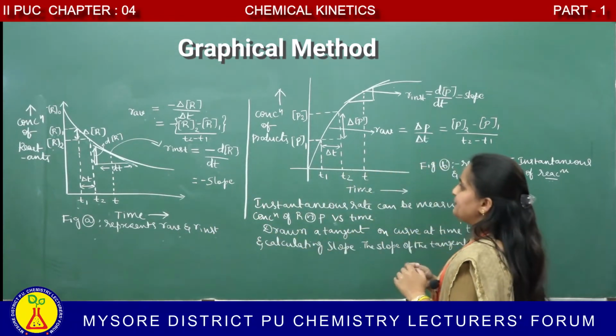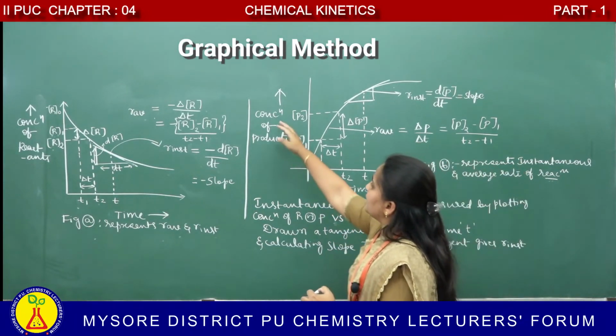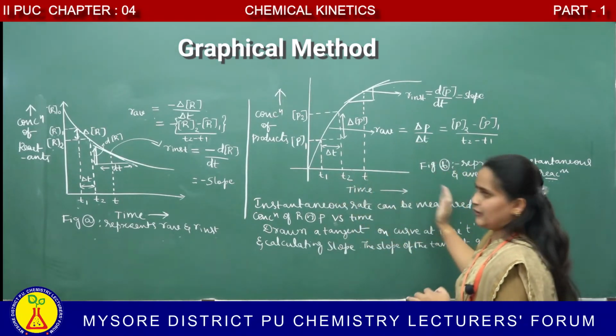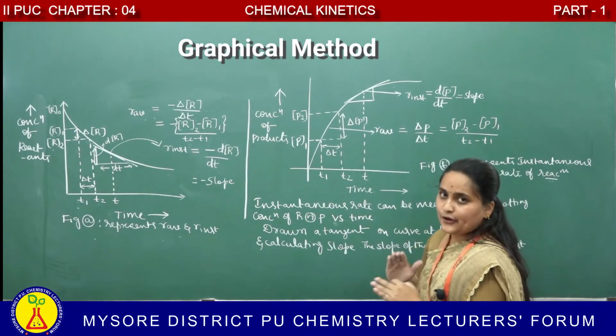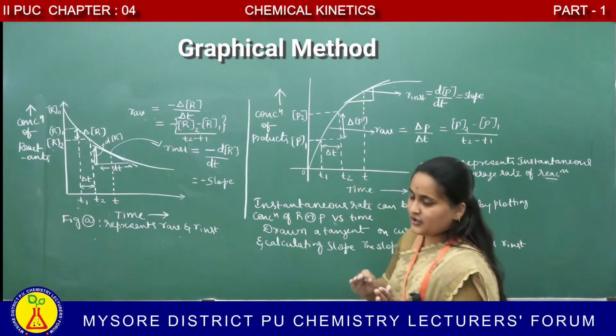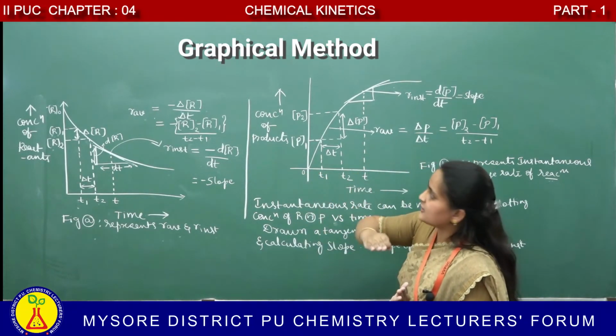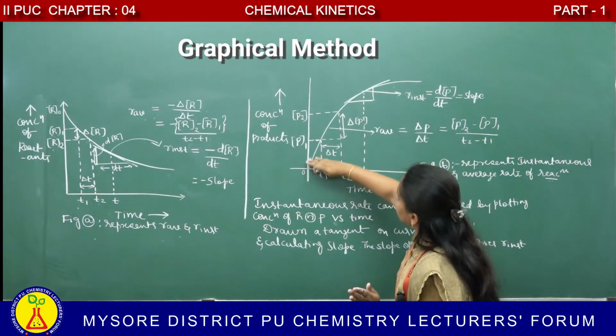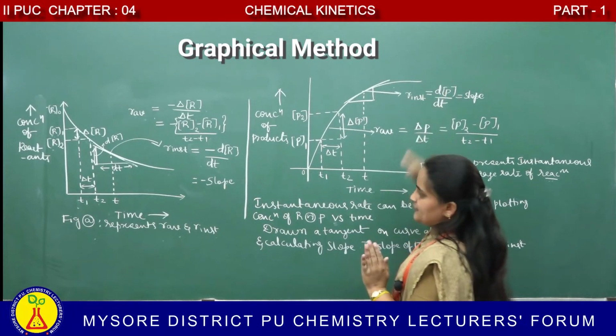In the same way, take the concentration of product along the y-axis and time along the x-axis. For the product, initially it was 0. After the reaction proceeds, the concentration of the product increases. Yes, the curve increases.